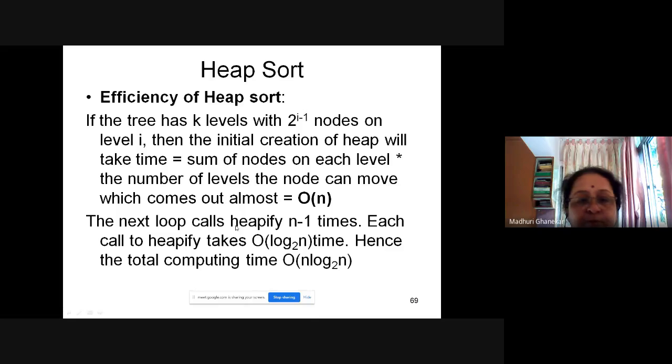The next loop calls heapify n minus 1 times. We have just seen heapify is invoked for 7 steps. So heapify is called n minus 1 times, whatever the number of elements. Each call to heapify takes big O of log n to the base 2 time. Whenever you divide by 2, the given thing is subdivided into 2 portions, and it takes log n to the base 2.